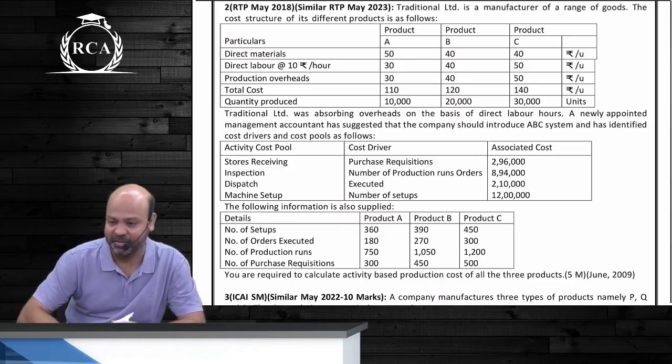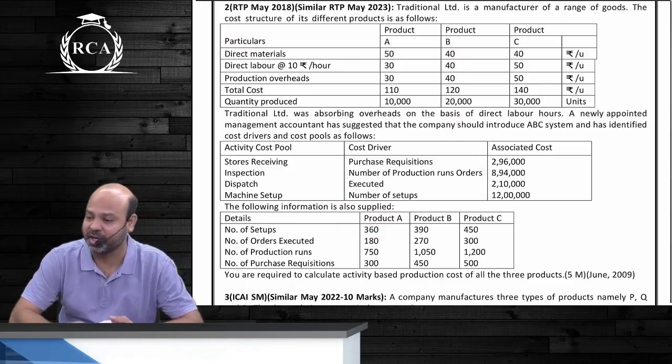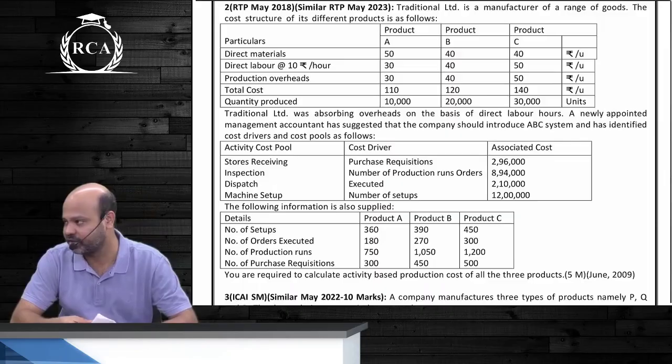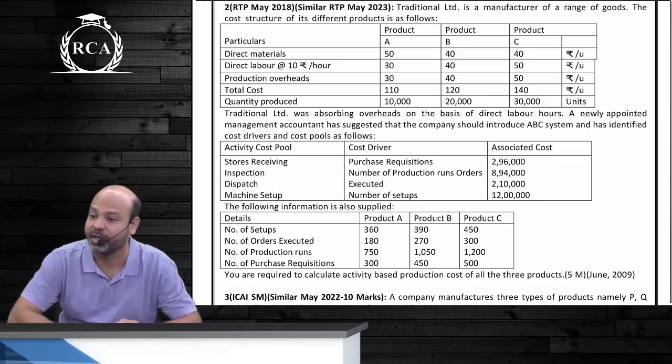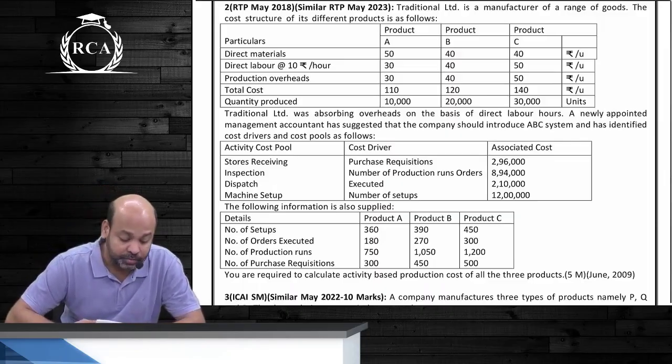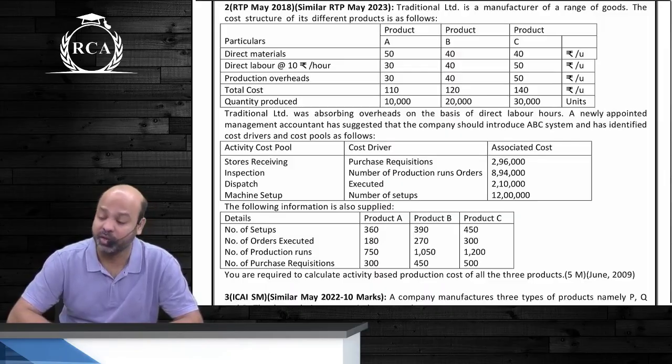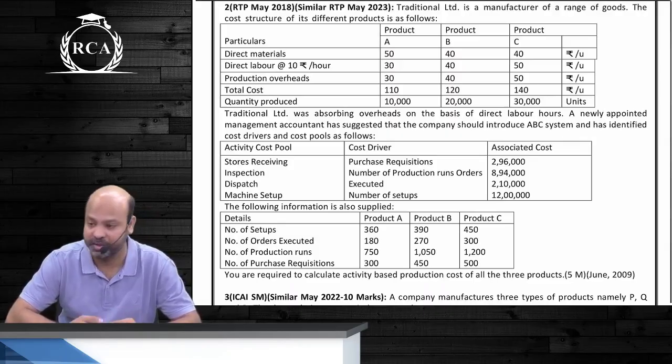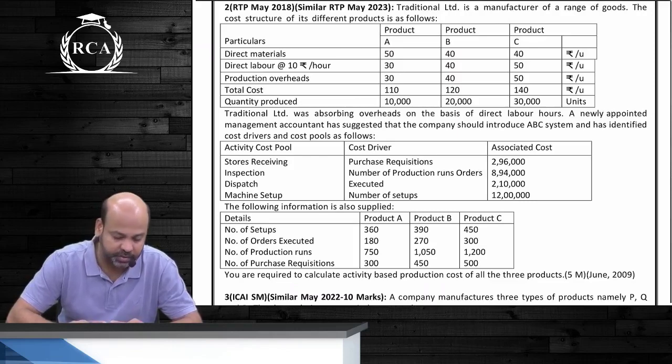Usually they give names like this so that they tell you that at present the company is following the traditional method and the company would want to implement ABC. Total cost on a per unit basis is given: 110, 120, 140. Quantity produced is given. Traditional Limited was absorbing overheads on the basis of direct labor hours. So they are absorbing overheads on the basis of traditional method. All the overheads are being absorbed on the basis of labor hours.